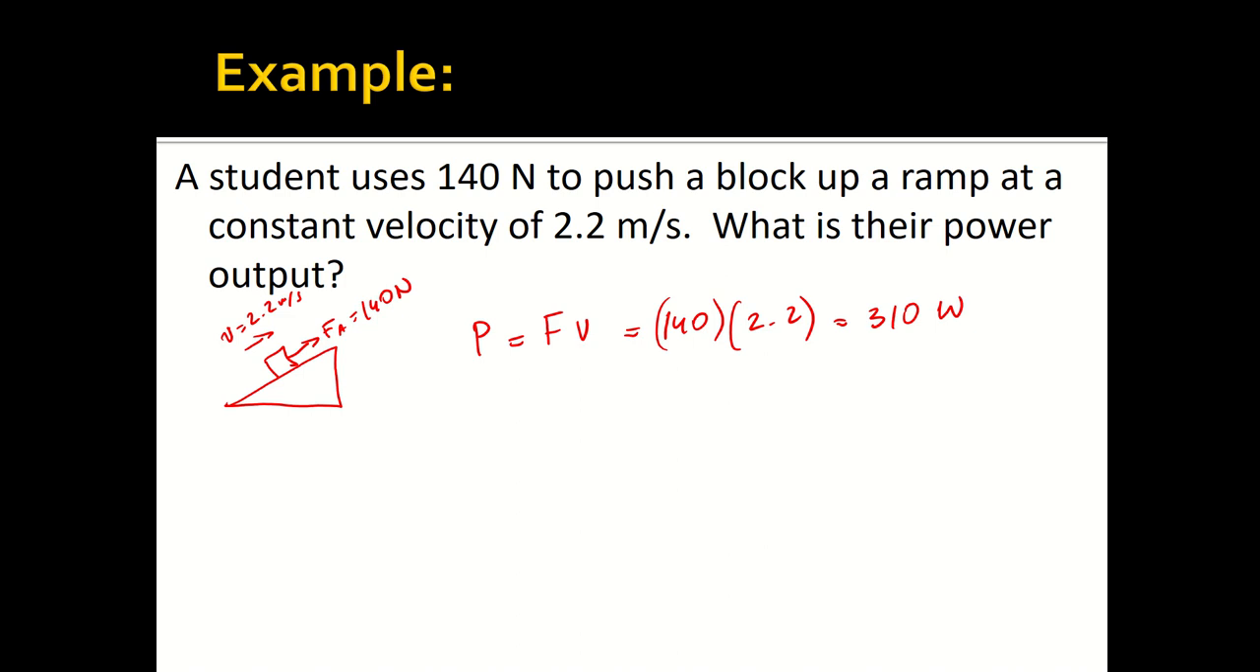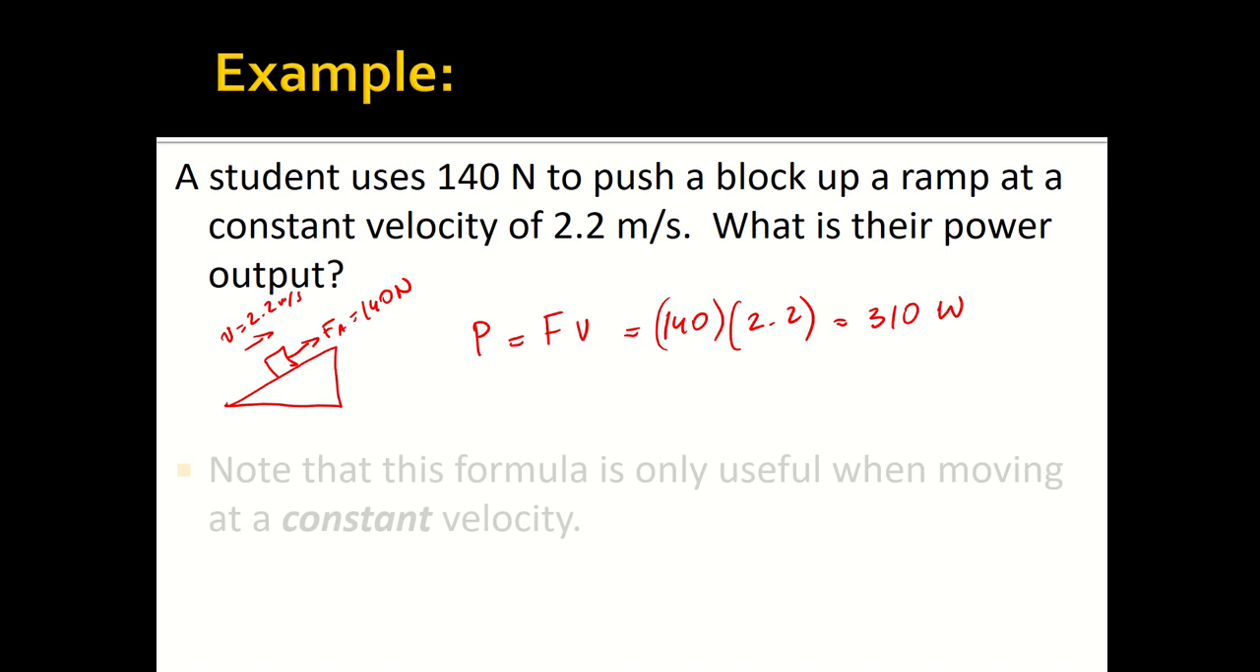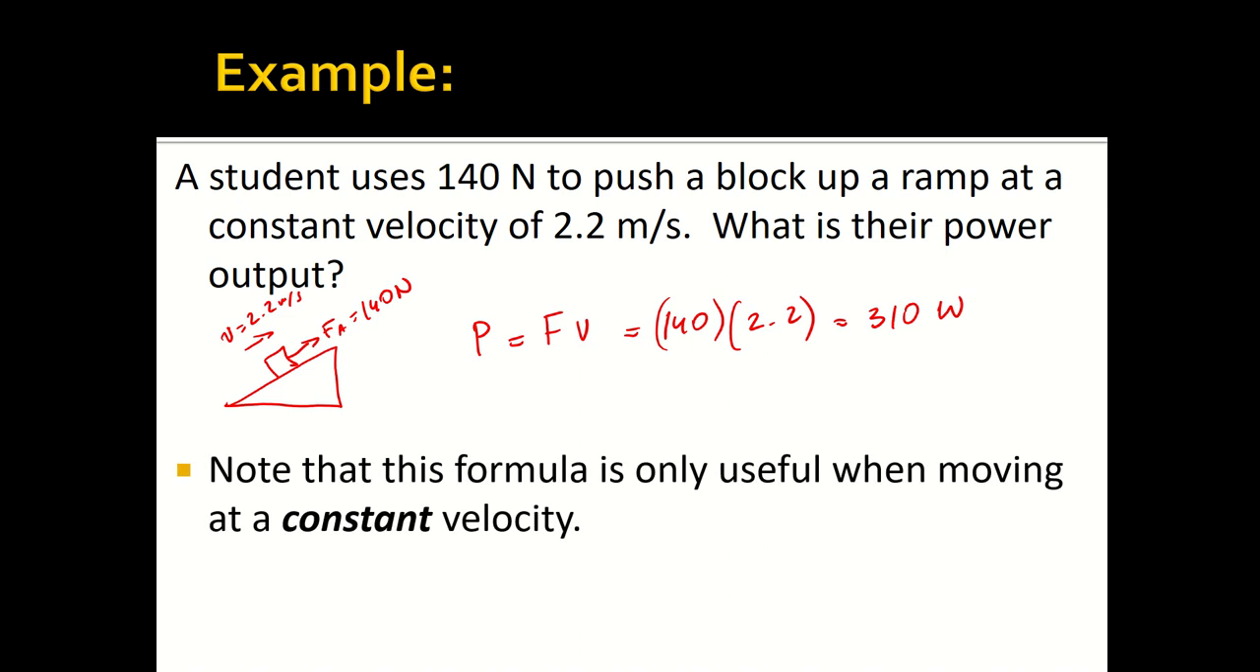So there you go. This is a useful equation in case you're looking for the power output and you're only given the force and the velocity that the force is being applied at. But again, remember that this only works for objects moving at constant speed, so constant velocity. If you have different initial and final velocities, you cannot use this.